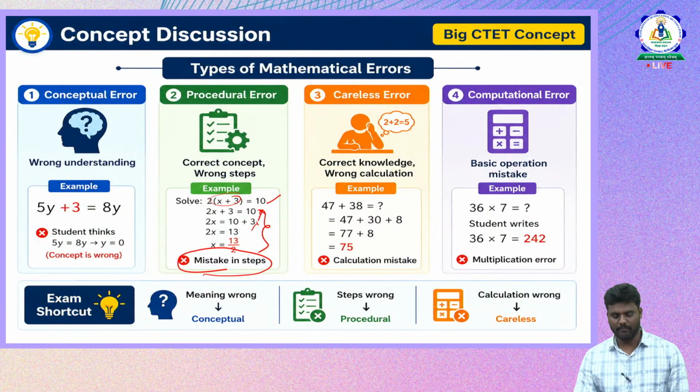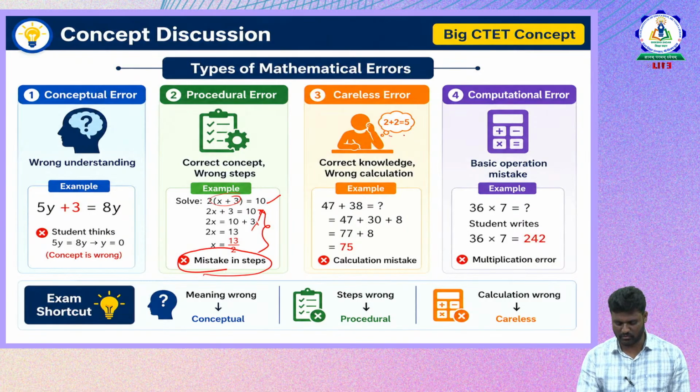And the next one is the careless error. The child has the correct knowledge but does the wrong calculation. Now 2 plus 2 is equal to 5. He has the idea that these two integers need to be added, and he has to apply the addition concept. But what he has done here is 2 plus 2 is equal to 5. So he has the correct knowledge about the calculation part, but has done it wrong. That means he has committed a careless error.